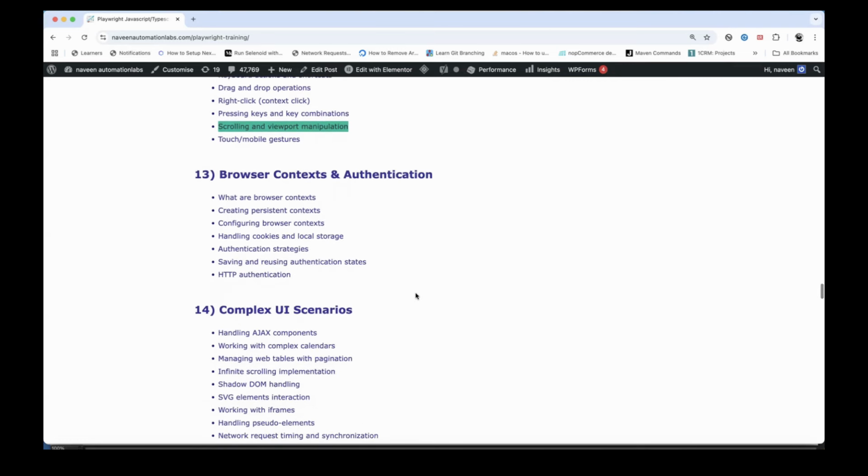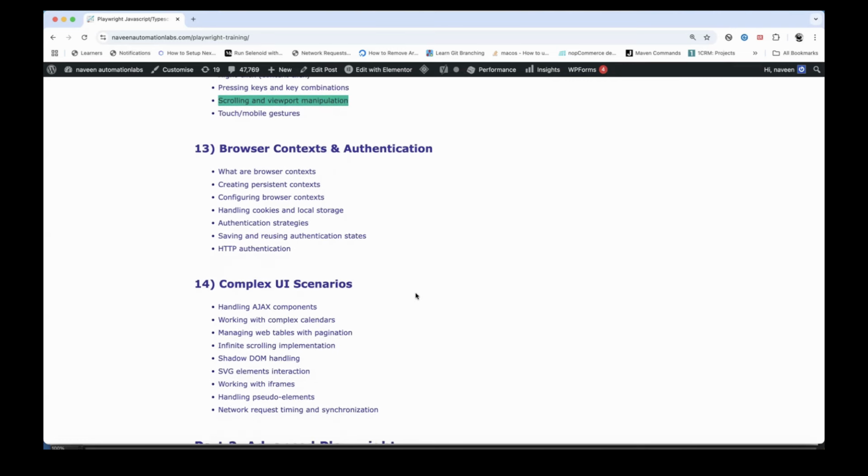Then we are going to talk about the browser context and the authentication. This is a lovely, amazing, beautiful feature in Playwright. First of all, we'll talk about the browser context. Browser context means from the same browser, I can create two instances of the browser or multiple instances of the browser. For example, let's say this is my Chrome browser, right? I can create one more exact replica at the same time, and then I can create one more replica at the same time in incognito mode. They are totally separated, totally isolated, right? And let's say I have logged in to my application with the admin user.